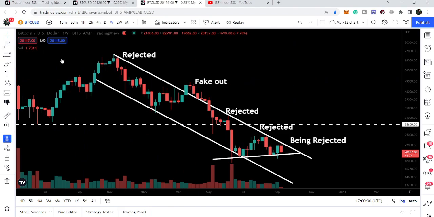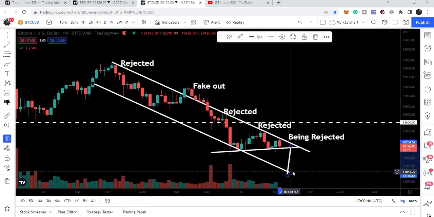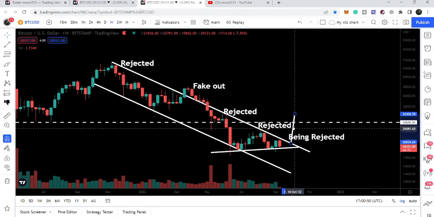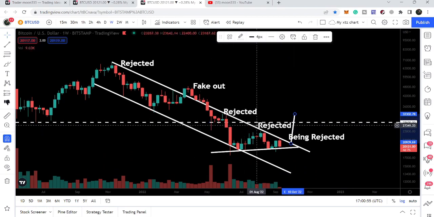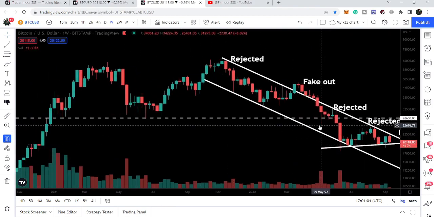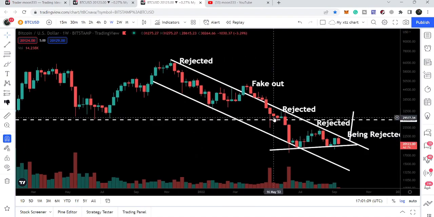Now for example, if we break down the support of this triangle, then the move to the downside can be here at the support of the channel that will be very low. That will be approximately at $13,800, and in case of the breakout that I'm expecting, then it can even break out this next key resistance. That is a very strong resistance at $28,600, and the target will be here. That will be $32,300.